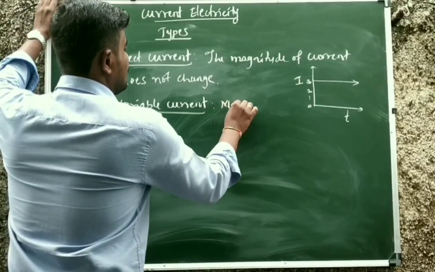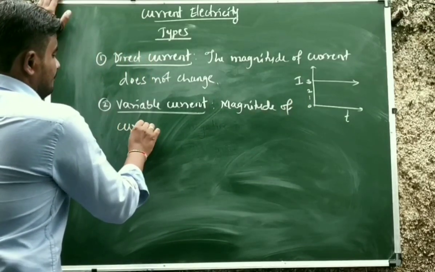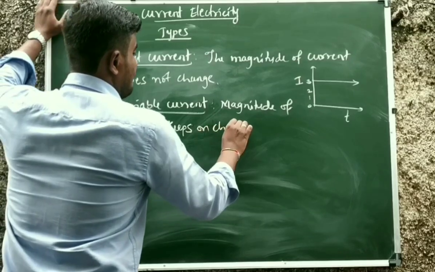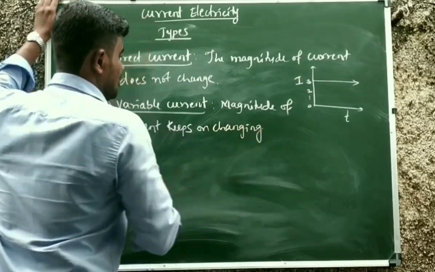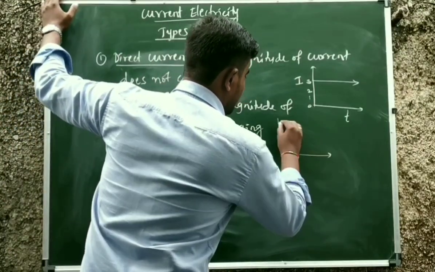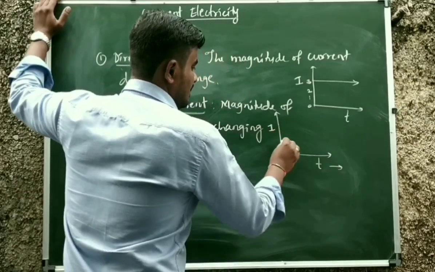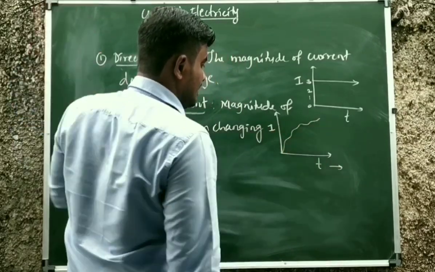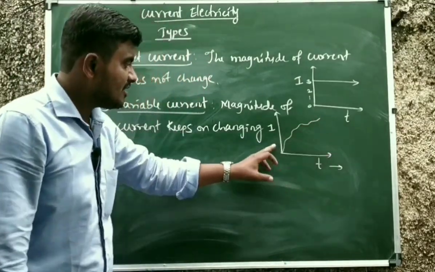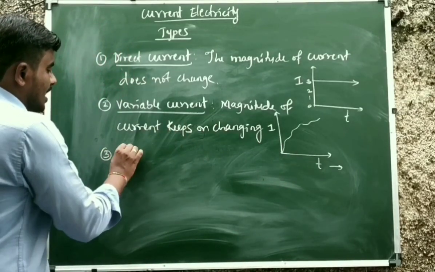And second, of course, it is variable current. Magnitude of current keeps on changing. Variable means change. Direct current means it is steady current. And if I represent it graphically, once again, time and current, the graph will be like this. See here, magnitude is changing. Sometime it is increasing, sometime it is decreasing. Such a current is called as what? Variable current. And third one, alternating current.